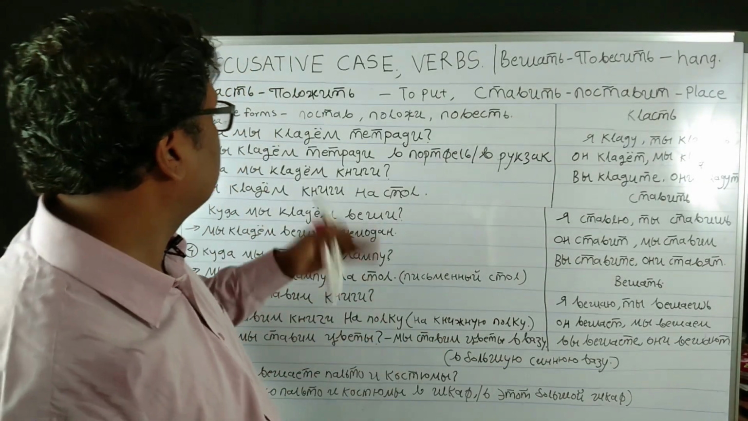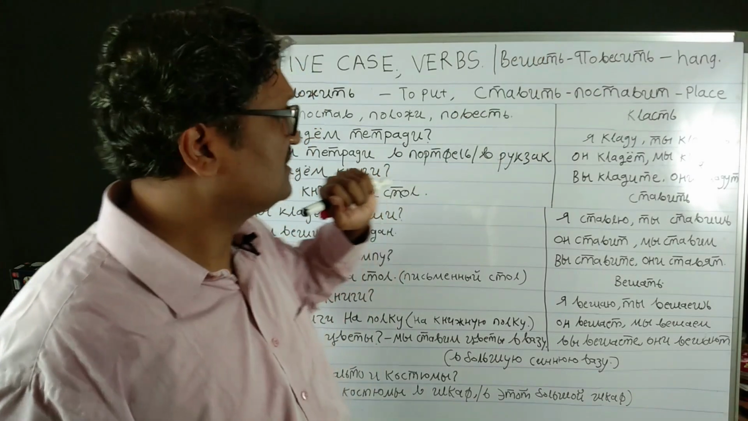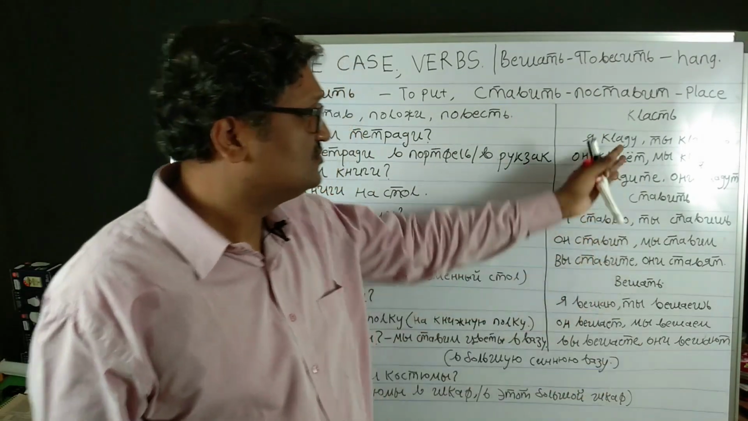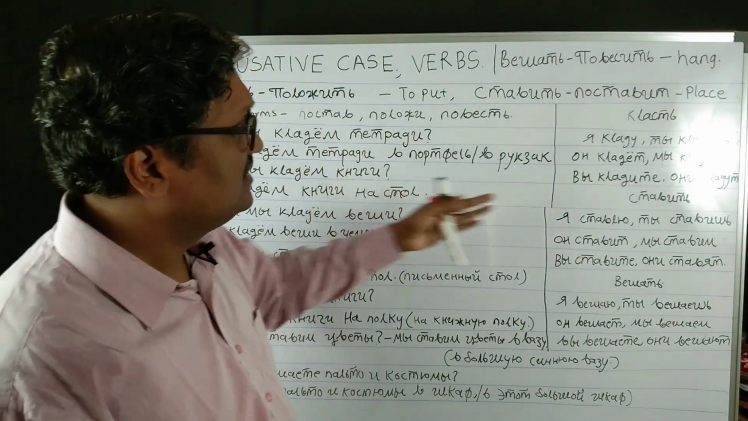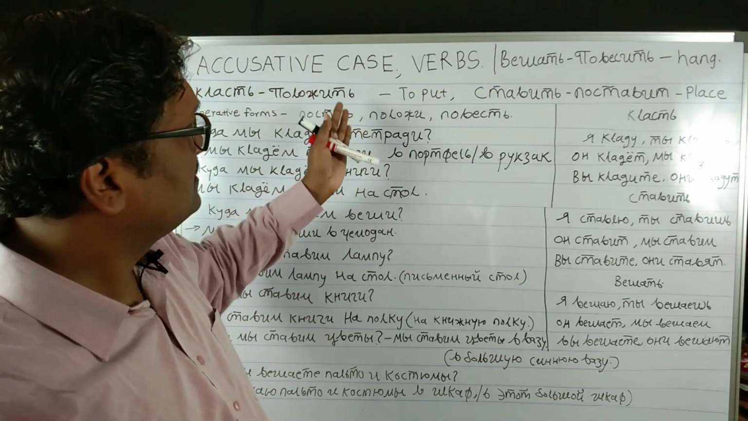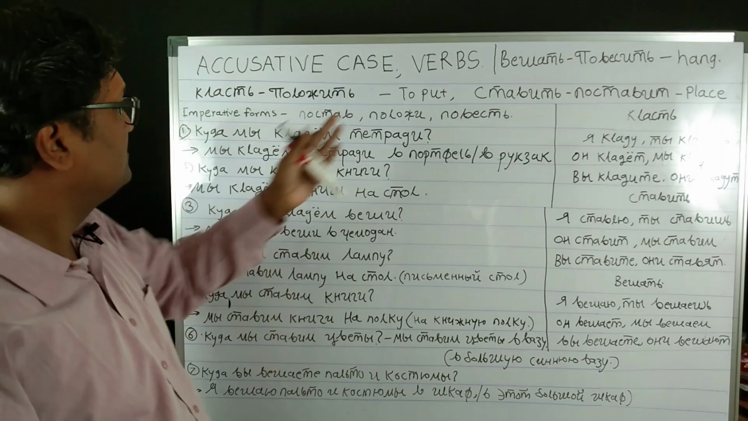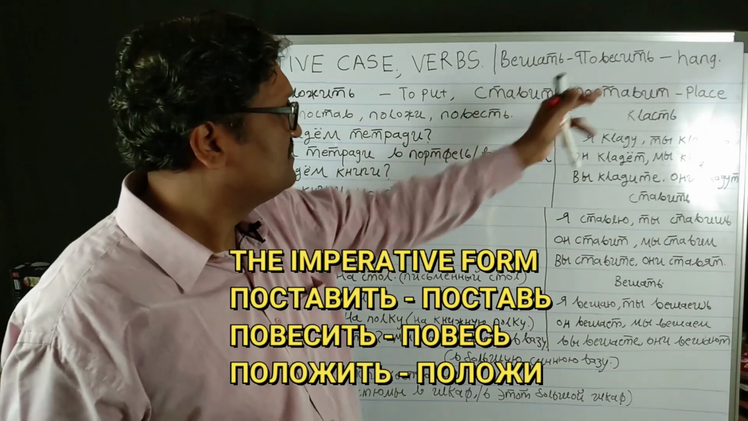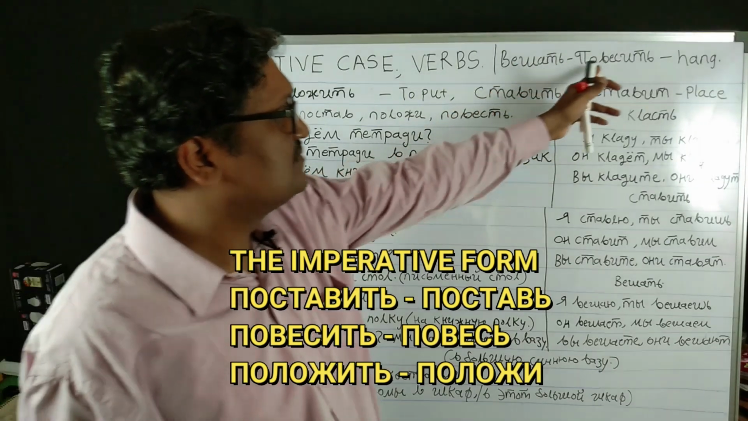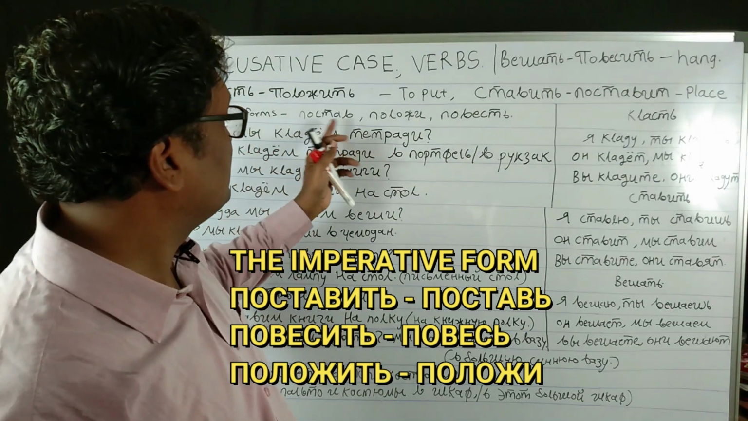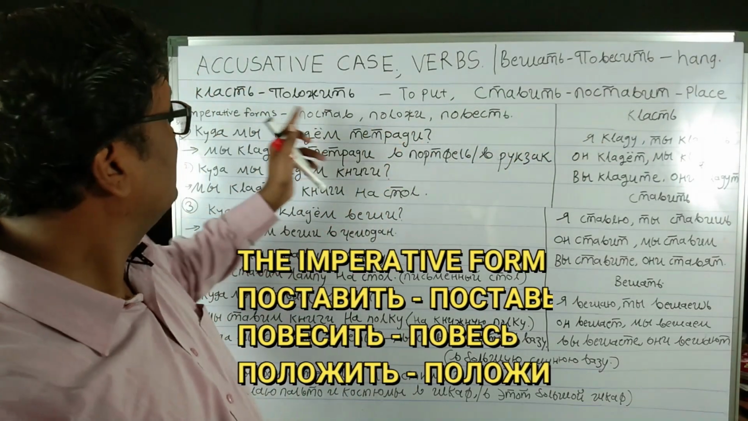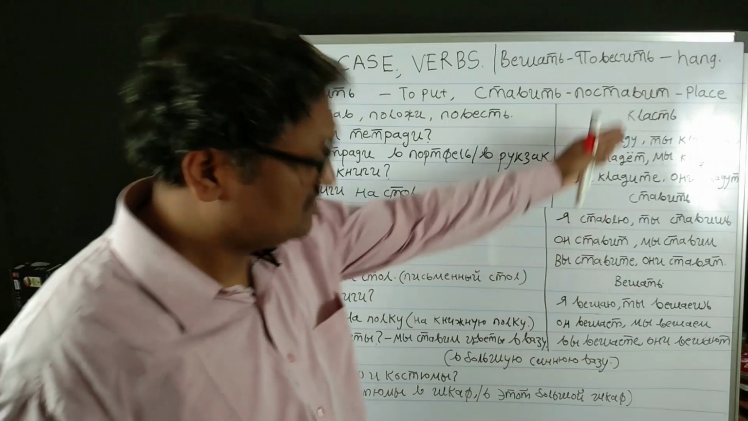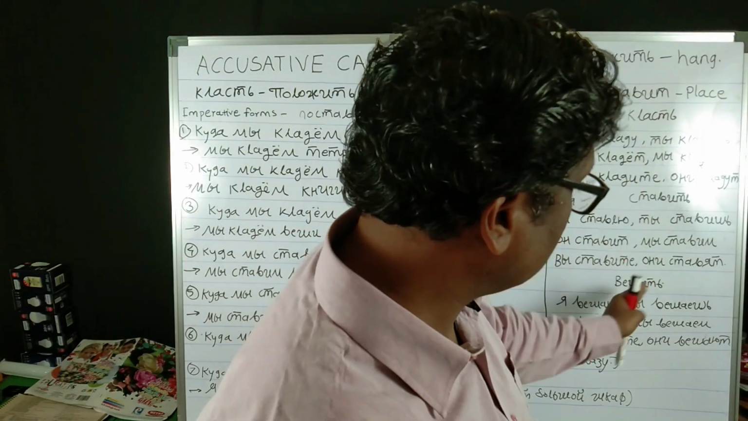Just now we have seen the perfective opposites of klast, stavit and vishat, which are polozhit, postavit and povesit. Now we will see the present tense conjugation and the imperative form. The imperative forms are: postav for postavit, polozhi for polozhit, and povesj for povesit. And this is the conjugation of klast, stavit and vishat.